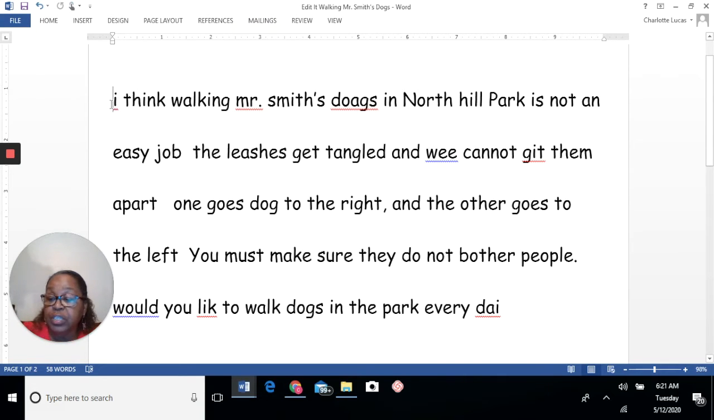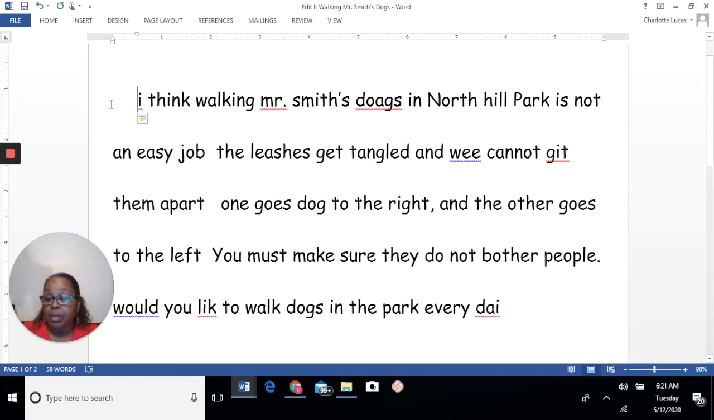And all you have to do is hit your tab key, and it'll tab it over, and you have just indented. You want the first line of your paragraph to be indented. The rest of them go back to the margin. And that way, whenever you change to the next paragraph, it will be noticeable.